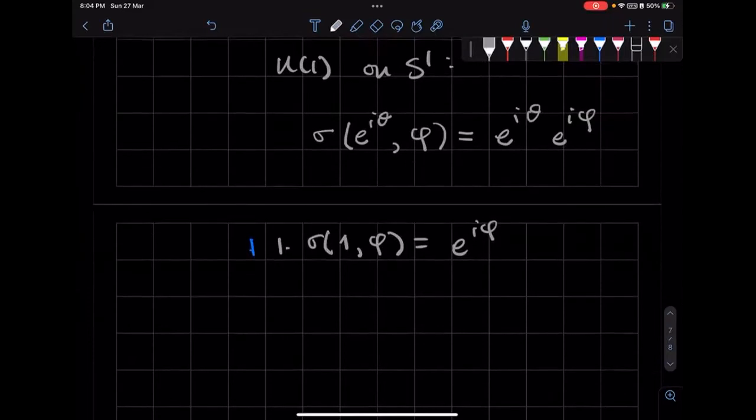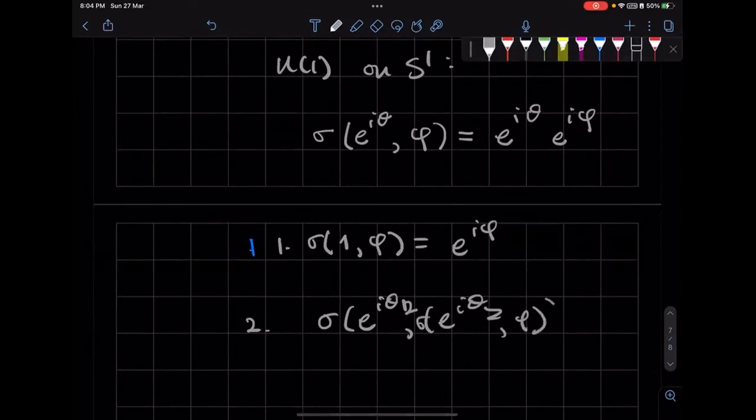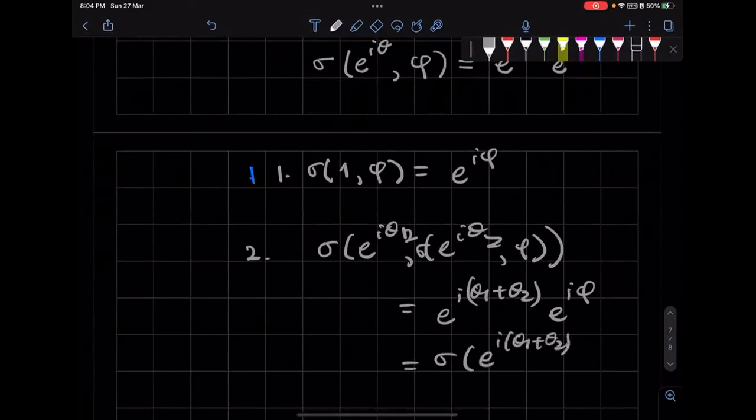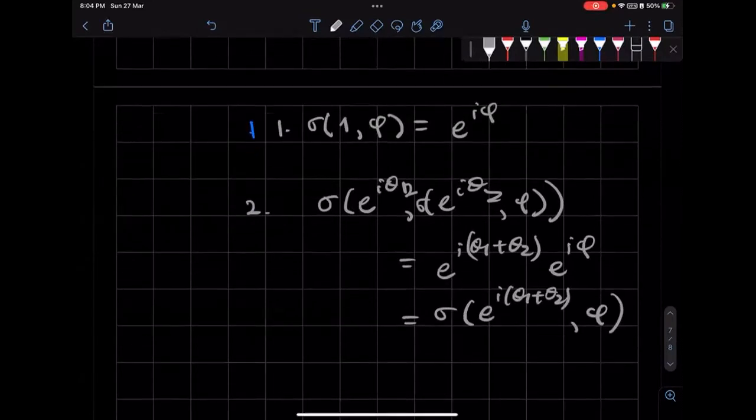And if I take e to the i theta 1 and e to the i theta 2, then e to the power i theta 1 times e to the i theta 2 acting on e to the i phi is the same as e to the power i theta 1 acting on the result of e to the i theta 2 acting on phi. All right, so we see that both of the group action postulates are satisfied, right?